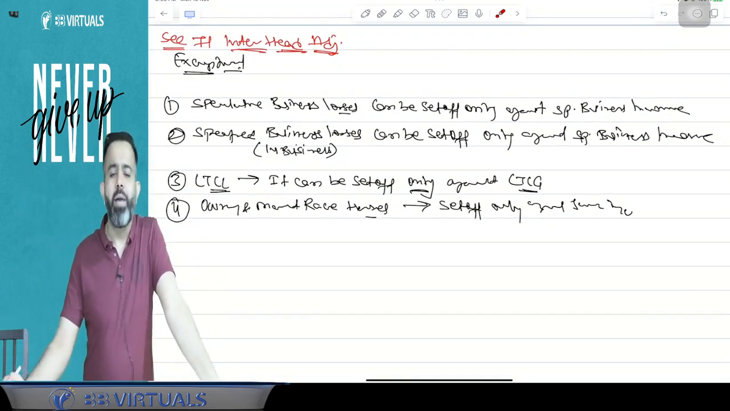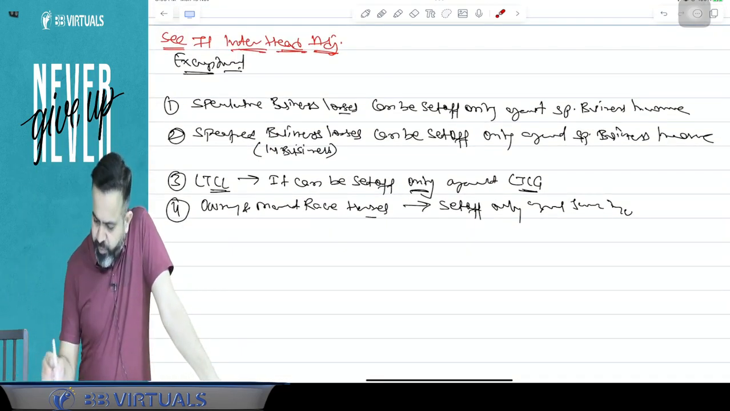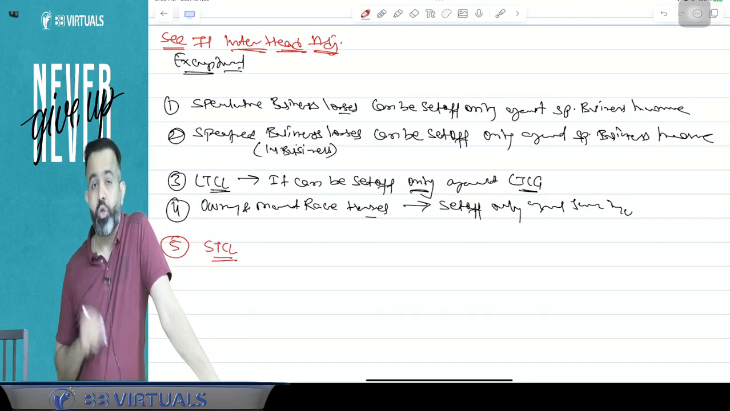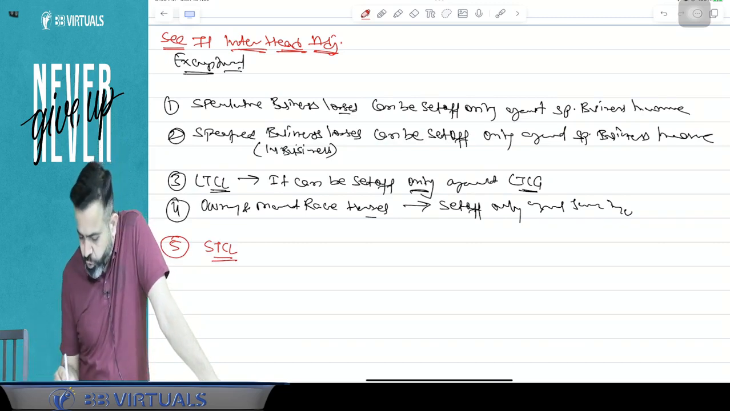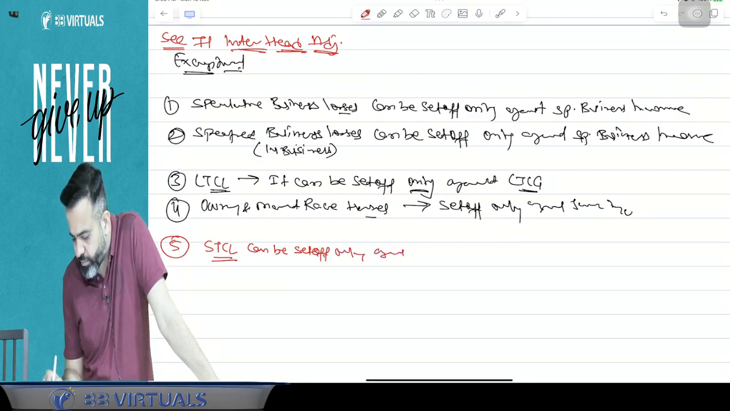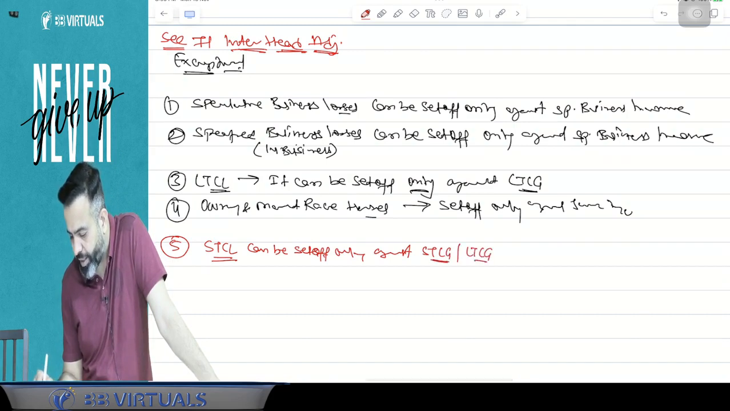Now I am writing the 5th exception. The 5th point says that if there is a short-term capital loss, the short-term capital loss can be set off only against either short-term capital gain or long-term capital gain.